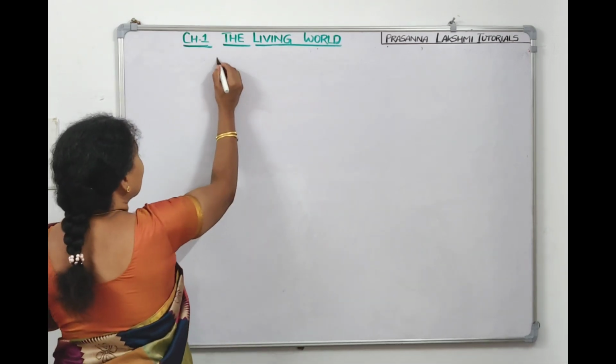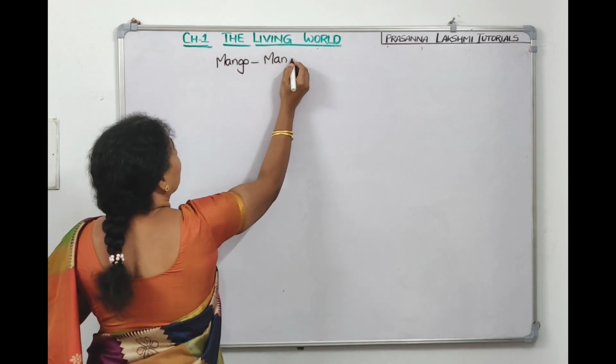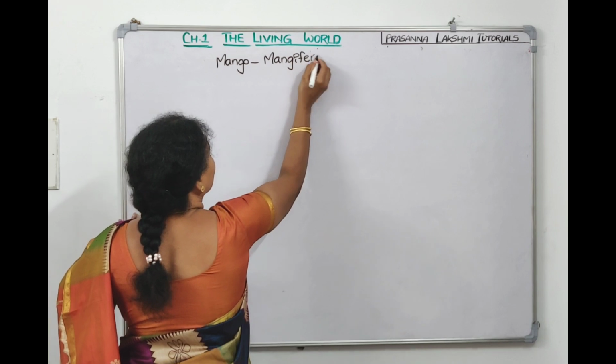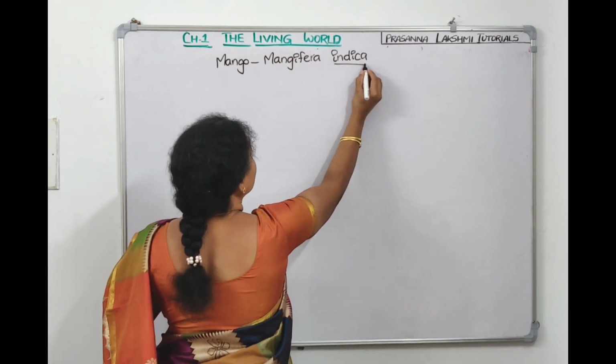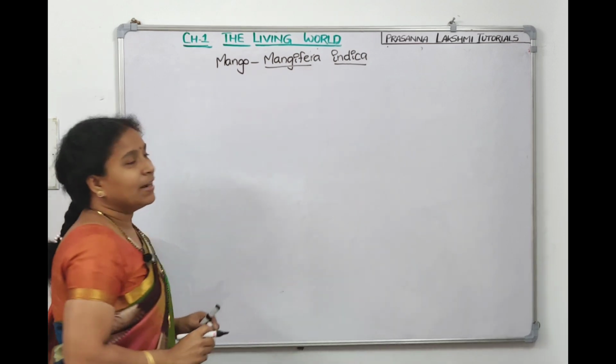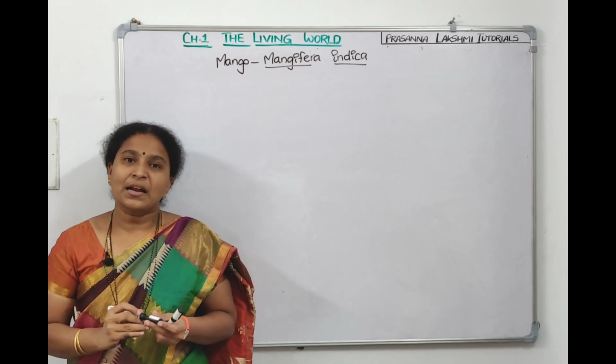For mango, once again we'll see, it is Mangifera indica. Since we are writing by hand, we have to underline one name under the genus and one name under the species, one underline under the genus, one underline under the species.